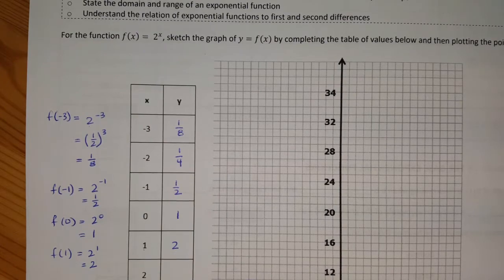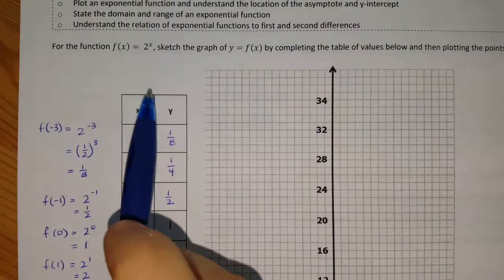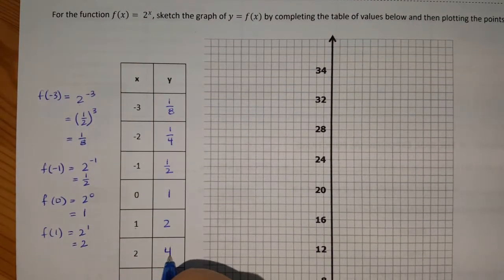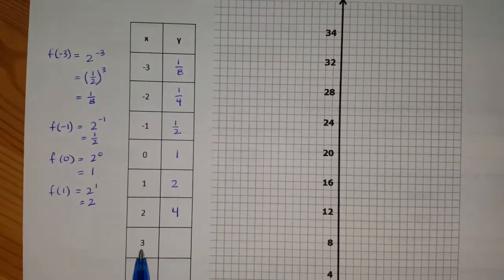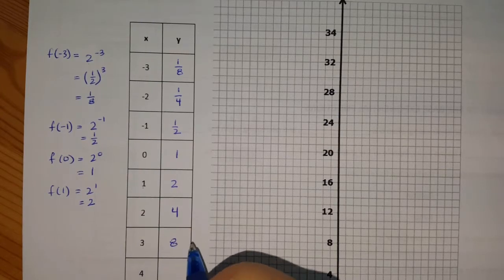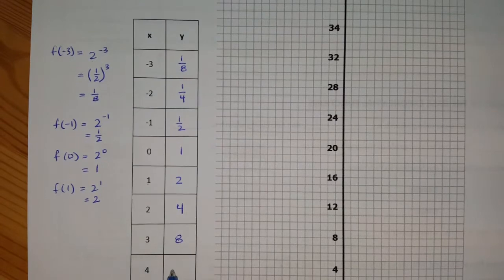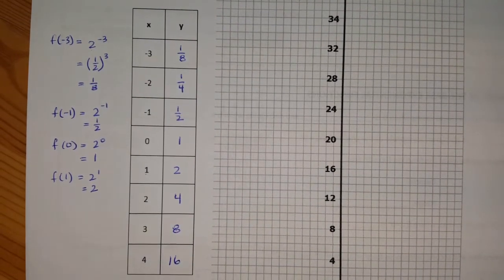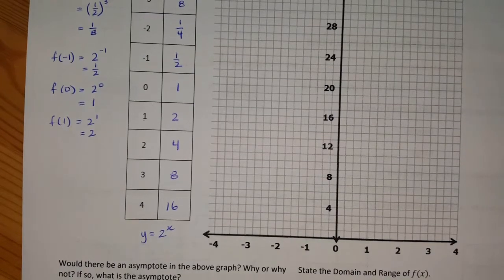And then inserting the rest of these values will give me the following. 2 raised to the exponent of 2 is 4. 2 raised to the exponent of 3 is 8. And 2 raised to the exponent of 4 is 16. So this is my table of values for the function y = 2^x, which is our exponential function.